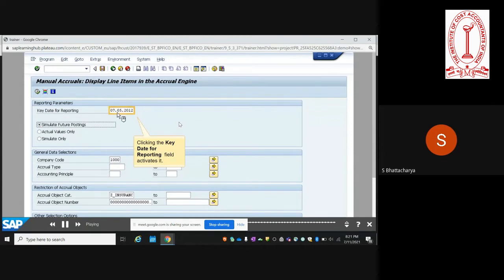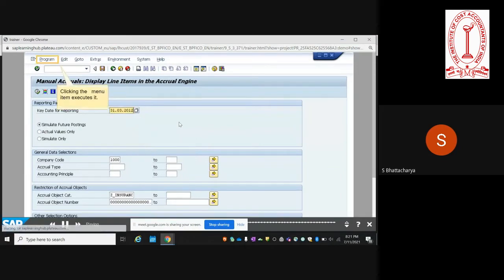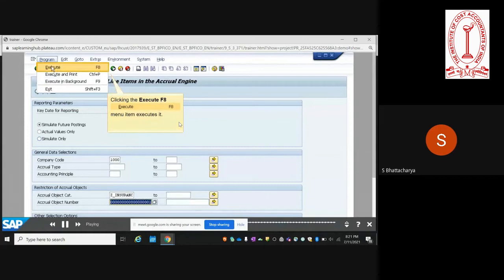And you also have the feature of simulating for future postings. So what will the future postings look like? You can have a view of that as well. Go to program, execute.